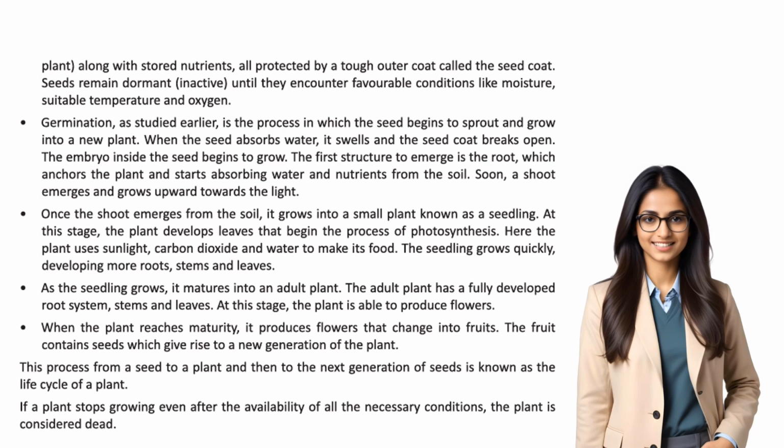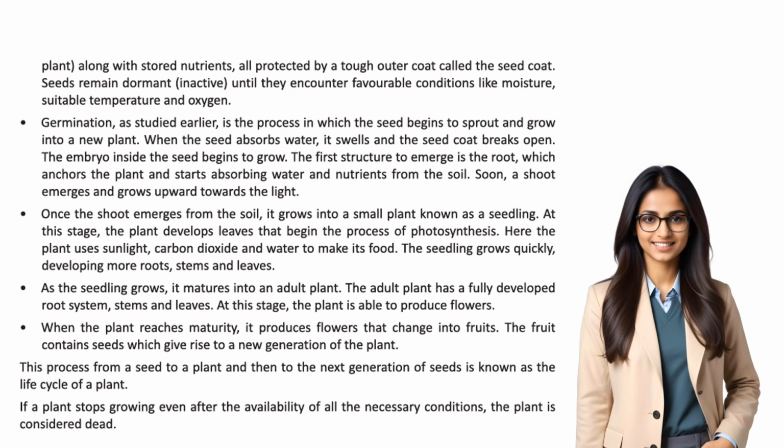As the seedling grows, it matures into an adult plant. The adult plant has a fully developed root system, stems and leaves. At this stage, the plant is able to produce flowers. When the plant reaches maturity, it produces flowers that change into fruits. The fruit contains seeds which give rise to a new generation of the plant.